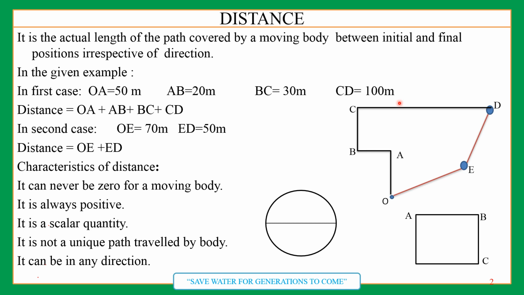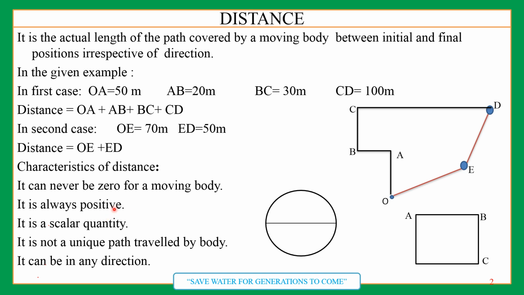Now, what are the properties of distance? When a body is in motion, obviously it will cover some distance. So, distance can never be zero for a moving body. Moving word is important here. For a moving body, it is always positive because it has no direction. Motion can be in any direction. So, it is always positive.